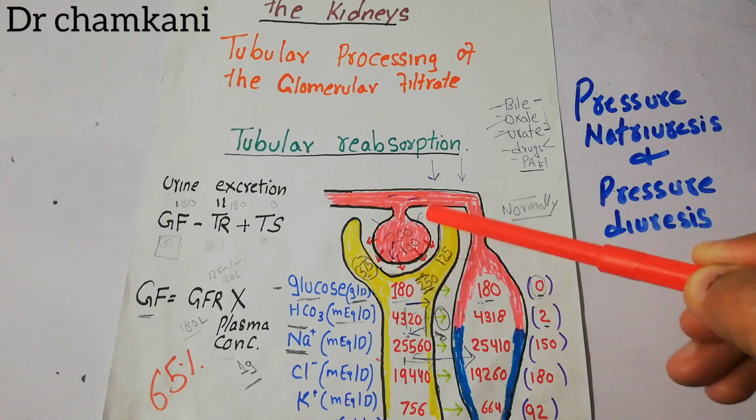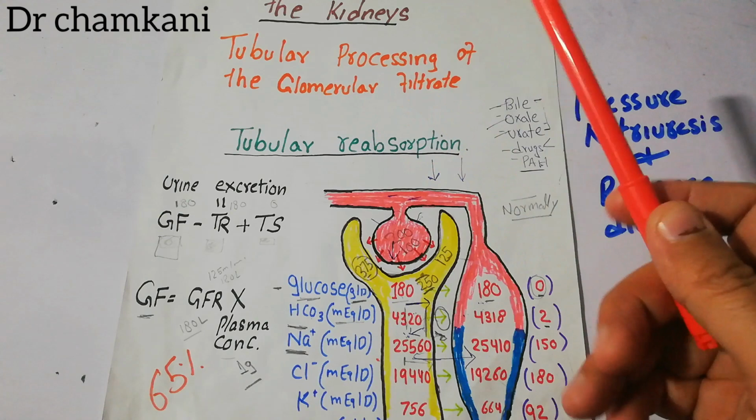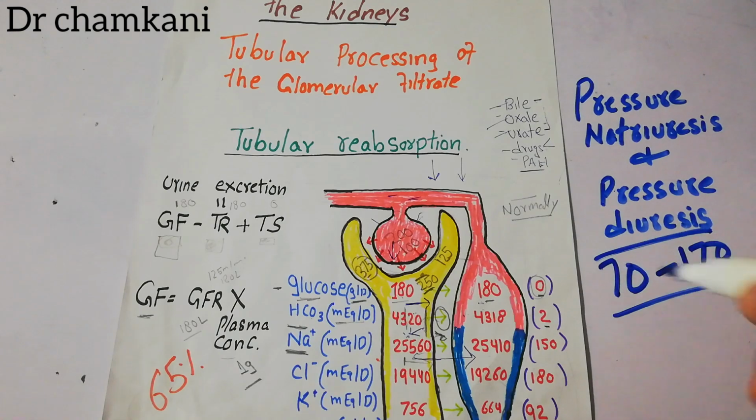The glomerular filtration rate normally will not increase that much, even with a very big increase. Even if the mean arterial pressure increases from 70 to around 170, there will still be very little change in the glomerular filtration rate.